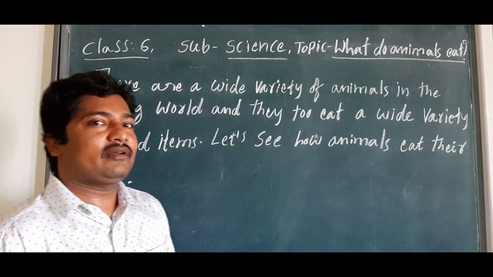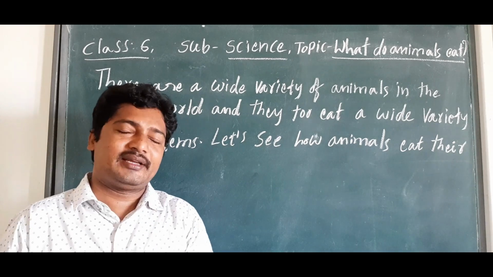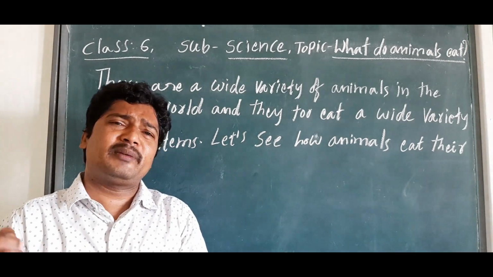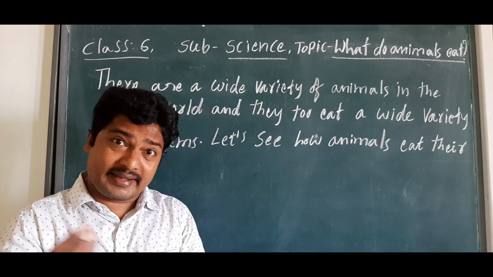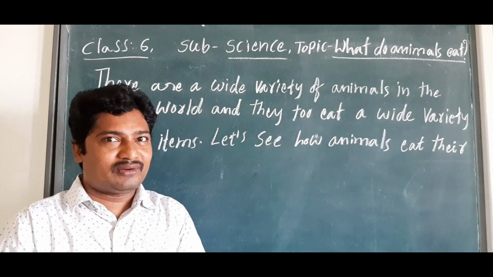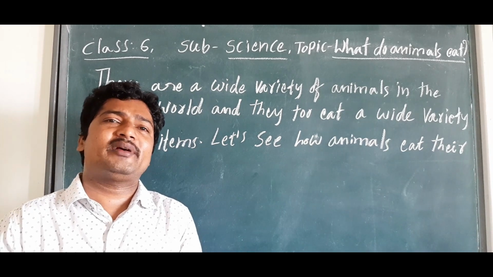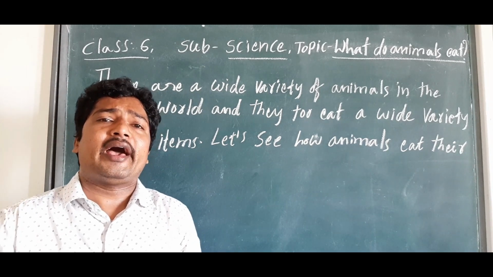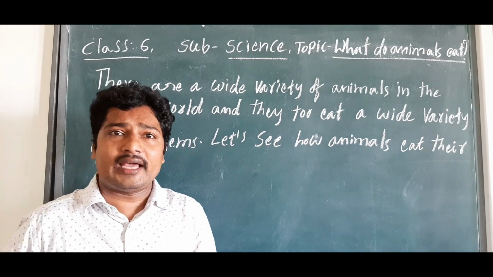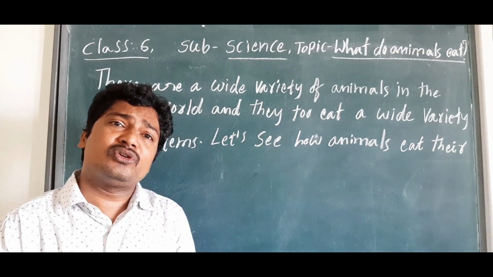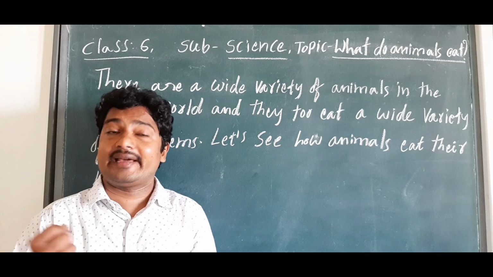Children, before we start, some people have pet animals. You know what a pet animal is? A pet animal is a domestic animal which helps in our daily life, and is useful directly or indirectly.